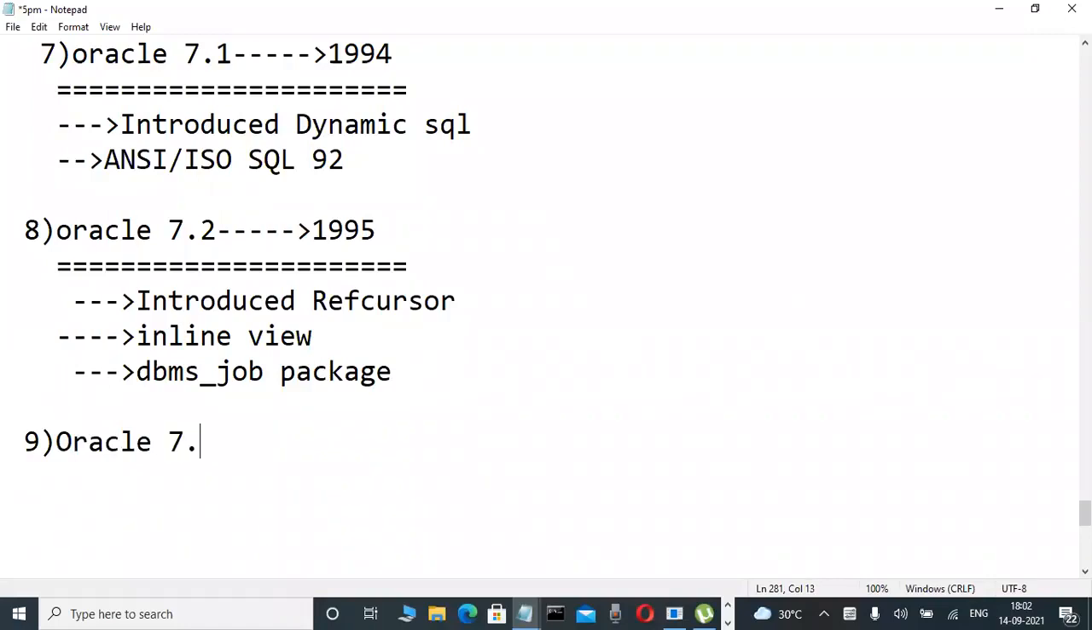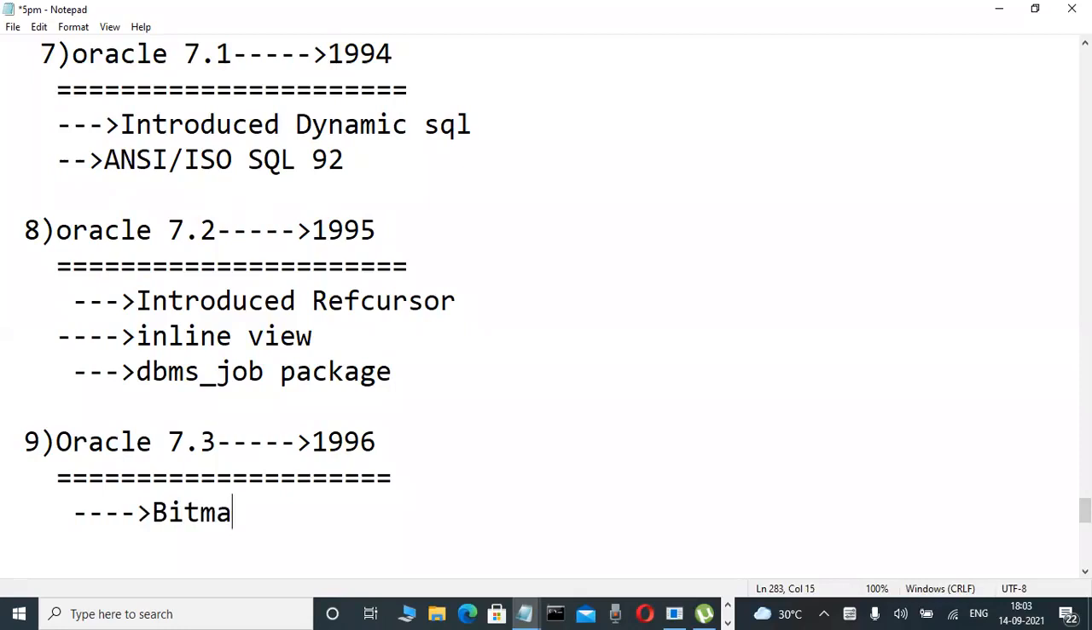Oracle's next version is 7.3, which was introduced in 1996. That is for data warehousing programmers. Anybody learning SQL Server related data warehousing concepts, MSBI, or Oracle related data warehousing concepts, Informatica, DataStage, with these tools bitmap indexes are used. Bitmap index was introduced quite late in Oracle.